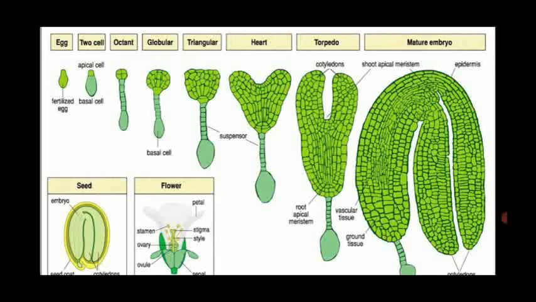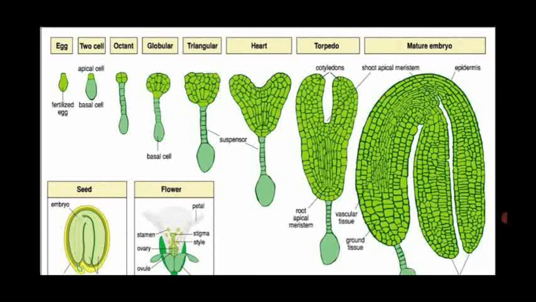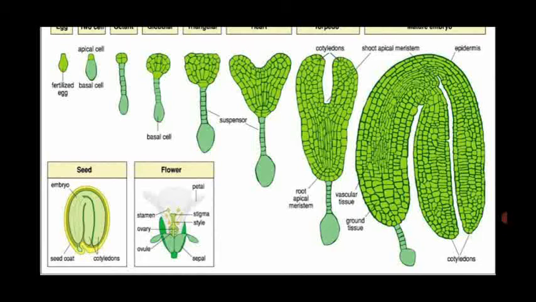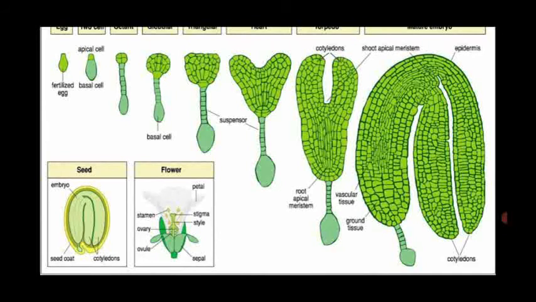See the shape of the embryo. That is said to be the horseshoe-shaped type of embryo, which has the vascular tissue system, ground tissue system, and epidermis, shoot apical meristem, cotyledon, and root apical meristem. So everything seen in the matured embryo, this embryo is what is present inside the seed. See the next diagram, left side. Seed, embryo. This embryo is surrounded by a seed coat.